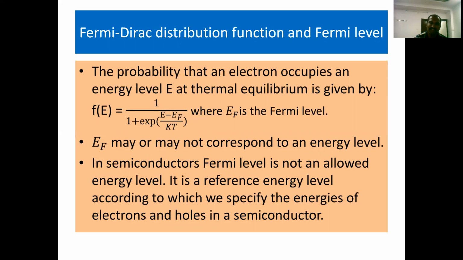Here EF is the Fermi energy level. And how do you define this Fermi energy level? The highest energy level which is occupied by electrons at absolute zero temperature is known as the Fermi energy level. And E is a specific energy level which is always lying above the Fermi energy level. That's why the E minus EF quantity is always positive. T is the temperature and k is the Boltzmann constant. At what temperature do you want to know the probability of occupation of a specific energy level E lying above the Fermi energy level EF? To know such an occupation, we have to use this Fermi-Dirac probability distribution function.